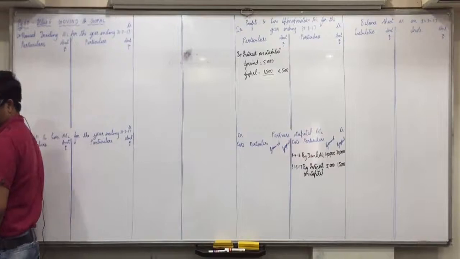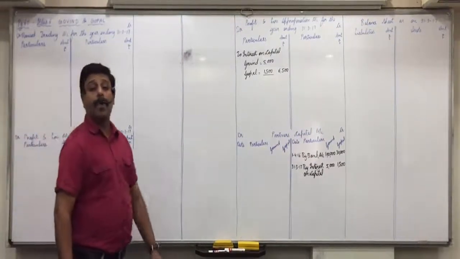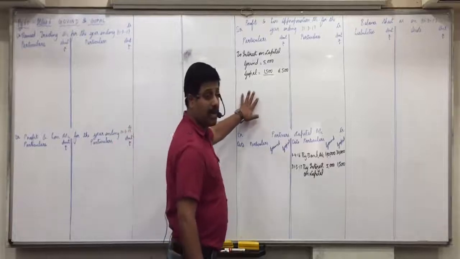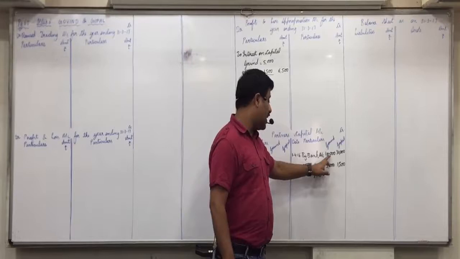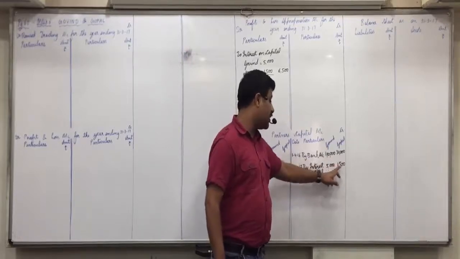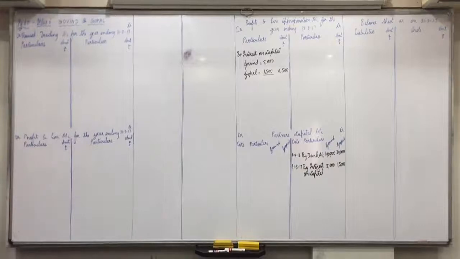Got it everyone? Once again, what are the two effects of interest on capital? P&L appropriation on debit side and partners capital on credit side. 1 lakh 5% is 5,000, 30,000 5% is 1,500. Any doubts with this?